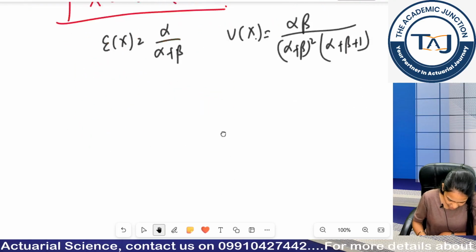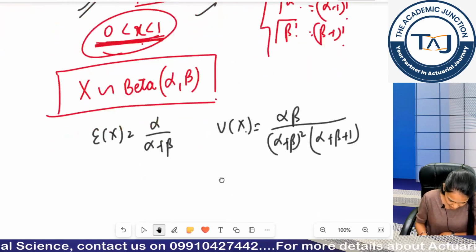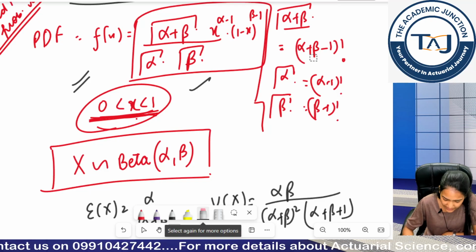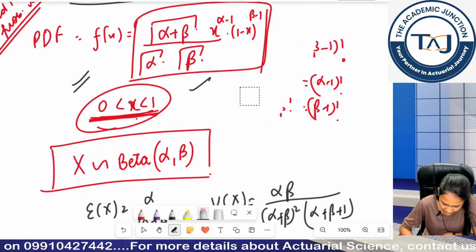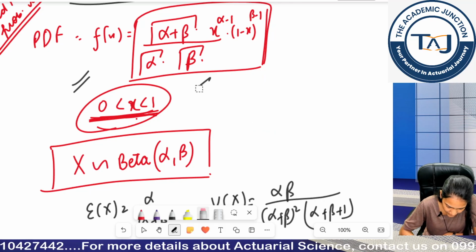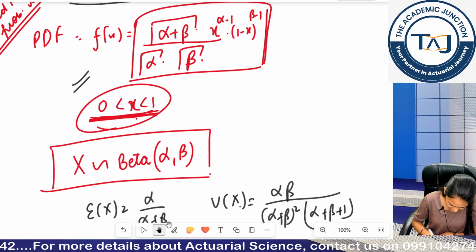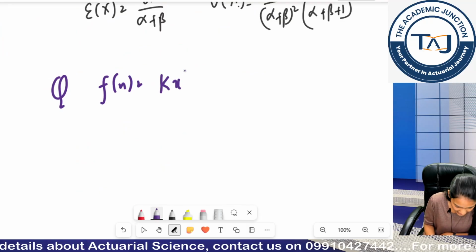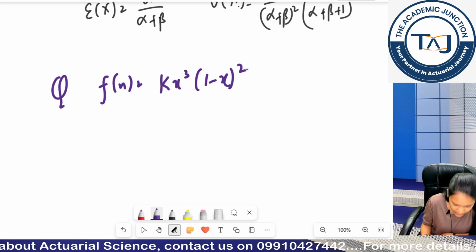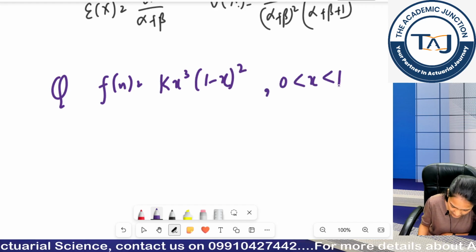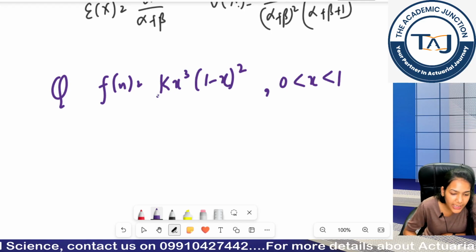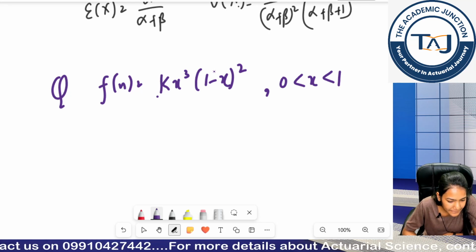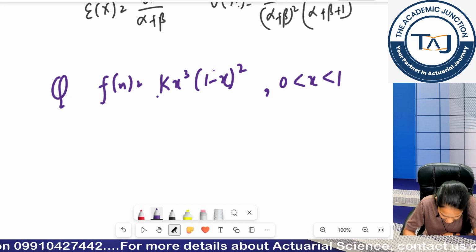Now write down the question. This I am leaving for you so that you can get a guess. Write down a question. The random variable x has a PDF. What is the PDF given out to be? Kx cube (1 minus x) square, where my range is given out to be 0 to 1 and my k is a constant. You have to determine the value of k.